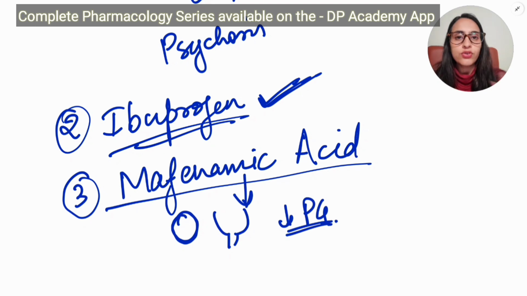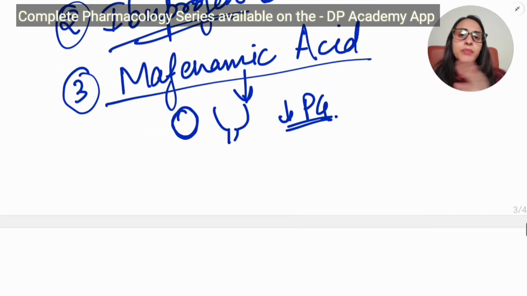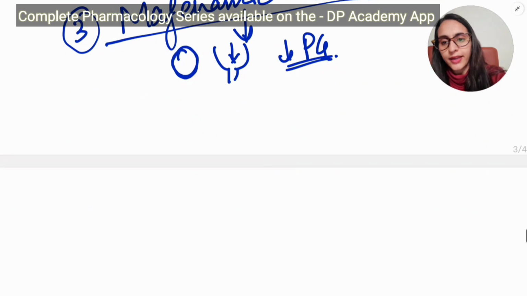It also has antipyretic property, but it is used to treat dysmenorrhea also. For the bleeding or the menstruation issues, we use mefenamic acid because it gets concentrated in the uterus, and it decreases the prostaglandin activity.